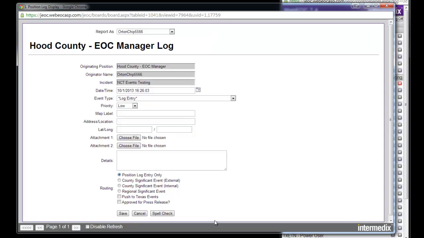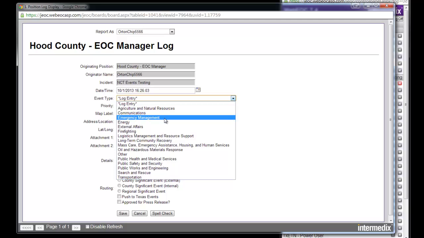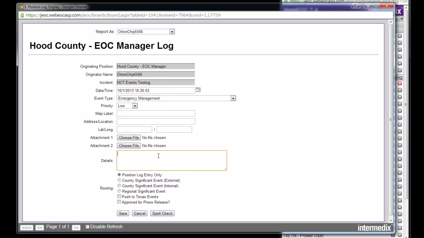I will click new record. Same exact thing that you saw, except the routing table is different. This is the super user level permission that all EOC managers and the PIO actually has access to too for the press release part. So enter the same kind of thing. I can choose it's an emergency management thing.